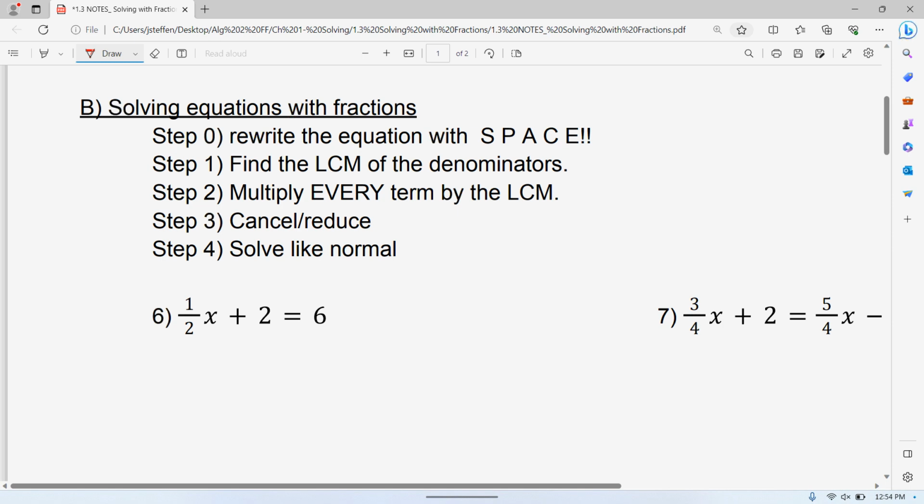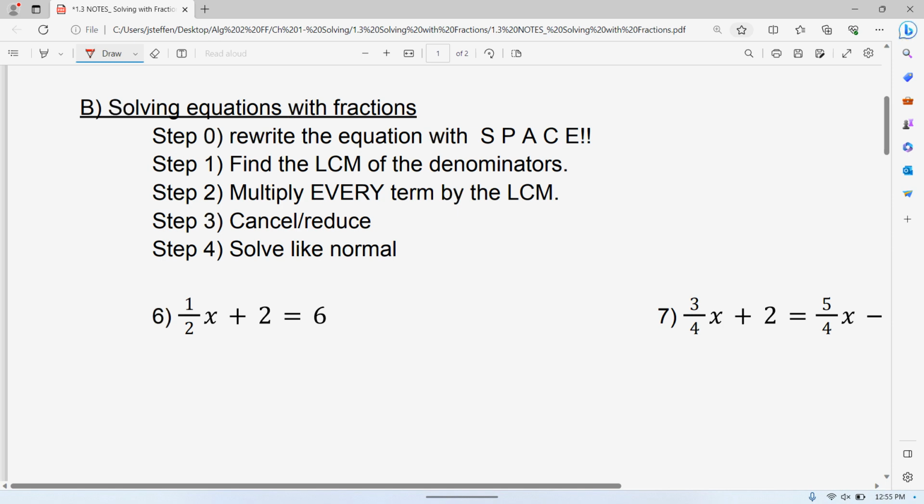First step, I should say before I start, I know some of you, if you look at number 6, you would subtract by 2 and then multiply by 2 over 1. That would still work. That still is fine. But I wanted to put one that was a little bit more basic to get an introduction to this.